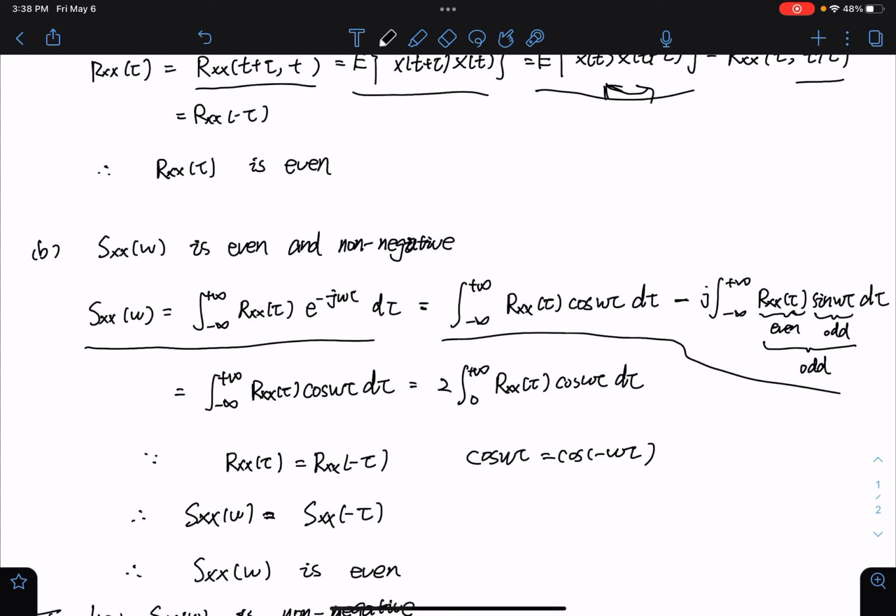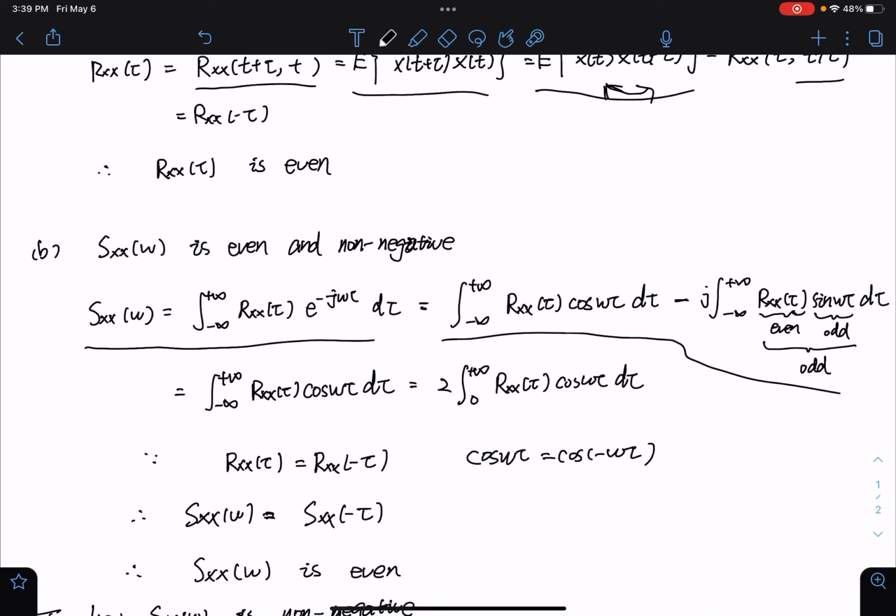First, we focus on the second part. As we proved above in question A, the autocorrelation function R(tau) is even and the sine function of omega tau is odd. So the product of these two functions is odd. So the integral over a symmetric interval of an odd function should equal 0.